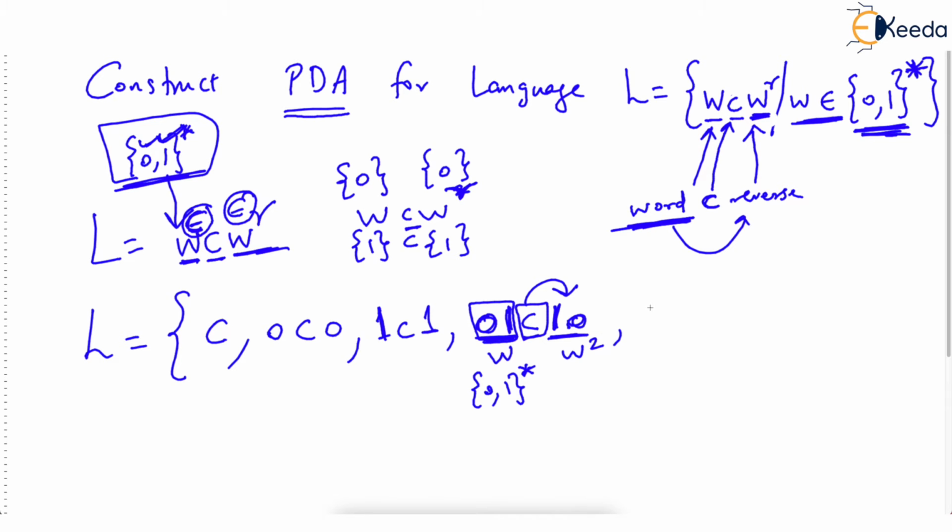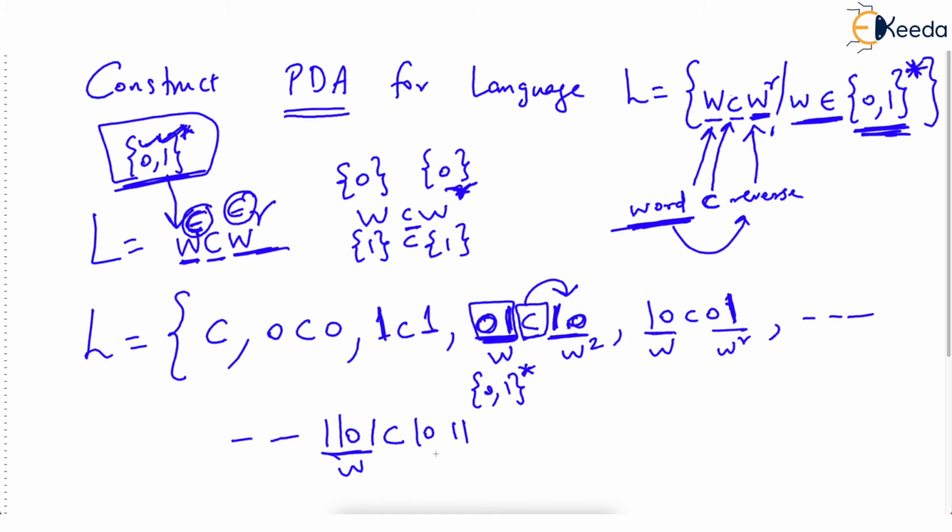Or we can have 10C01. Correct? As you see, this is W and this is W raised to R, or W reverse. And infinite strings like this we can have. We can have 1101C1011. Just check, this is the word and this is its reverse.